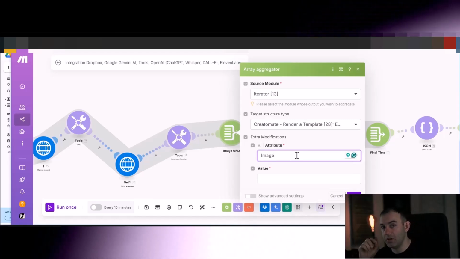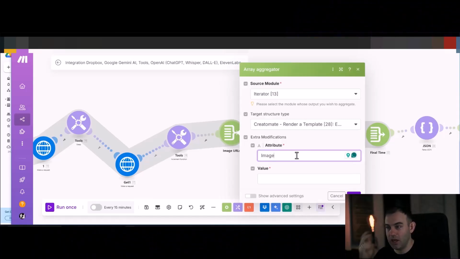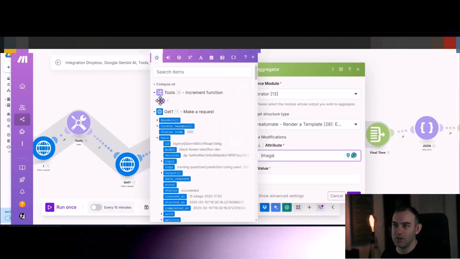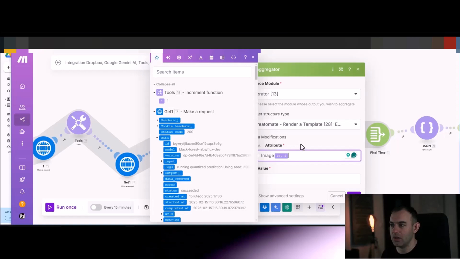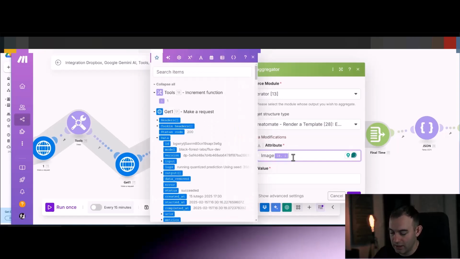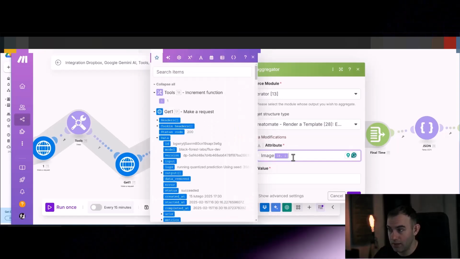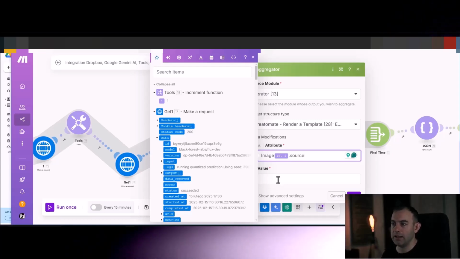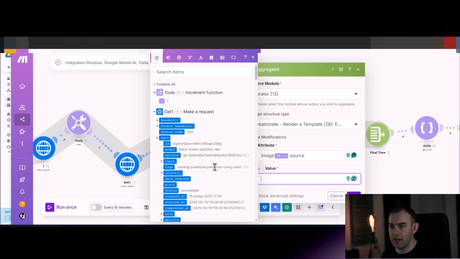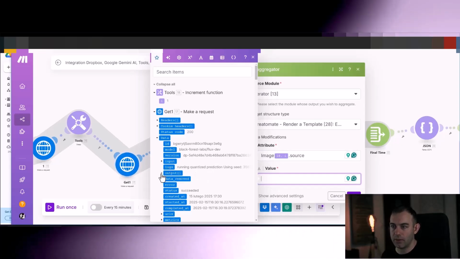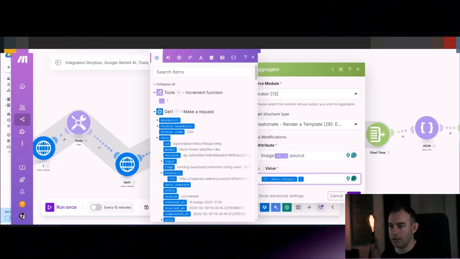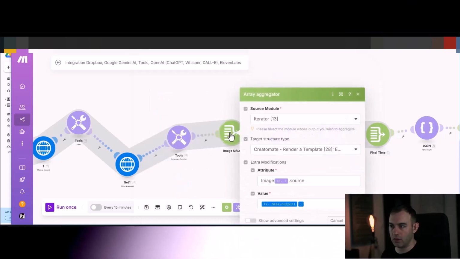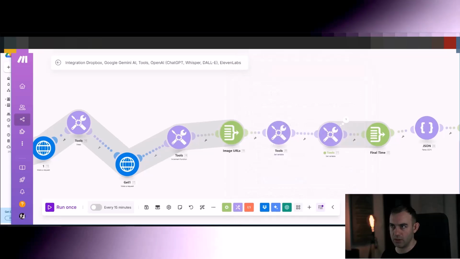Now, which image? Is it image 1, image 2, image 3? Here is where our increment function comes in. We're going to say image, whatever the image we are working on. And then just put image 1, that source. So that's your attribute. And then the value, okay, is the actual URL, which you can grab from here. And just hit save. So that should be okay. I'm just going to have a look.